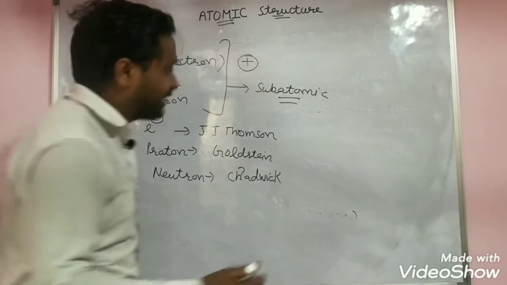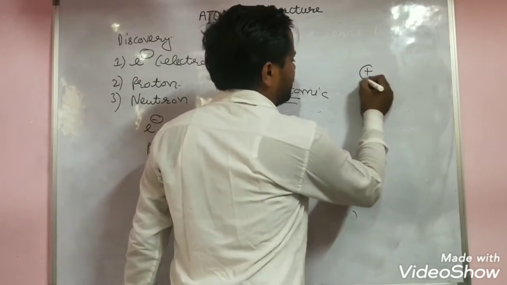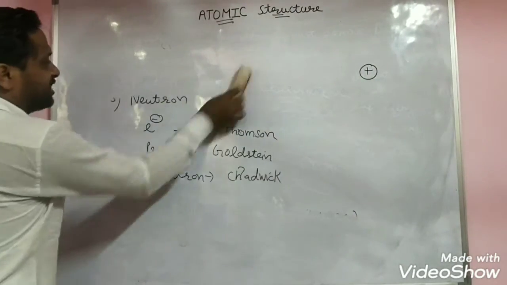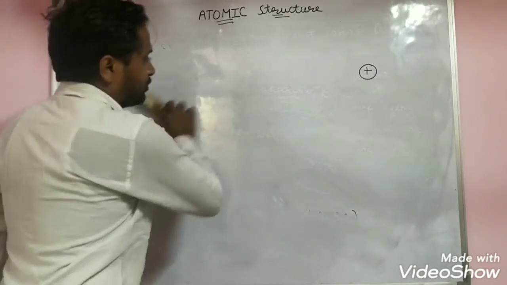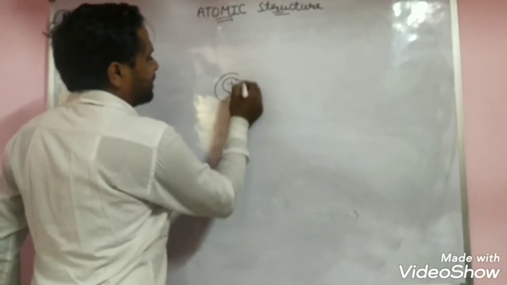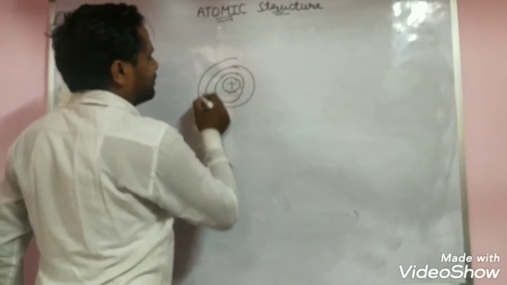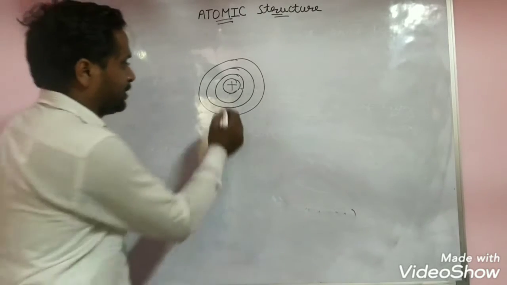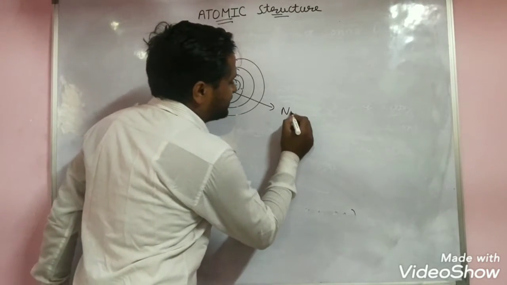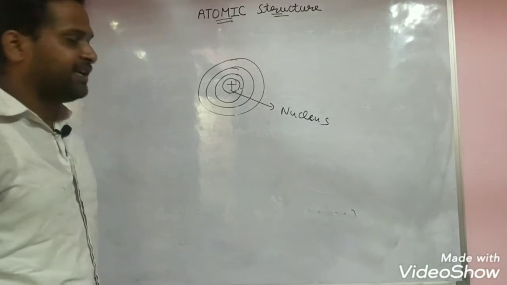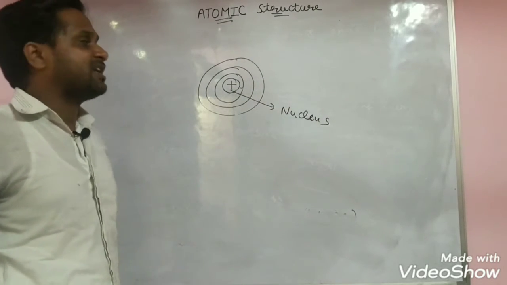So let us try to see the structure of atom. These are the subatomic particles. The structure of atom is like this. The positive part inside the atom is called the nucleus.